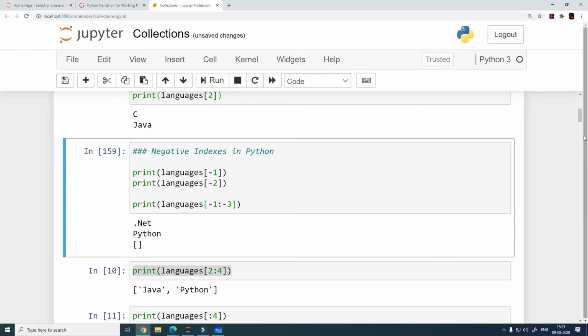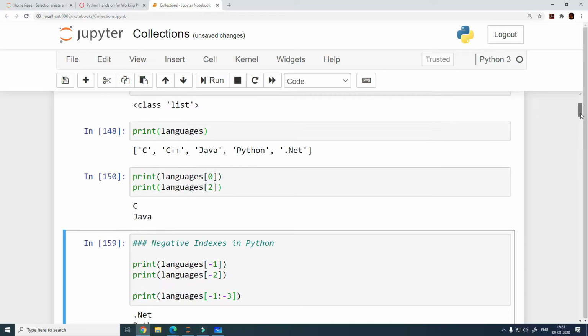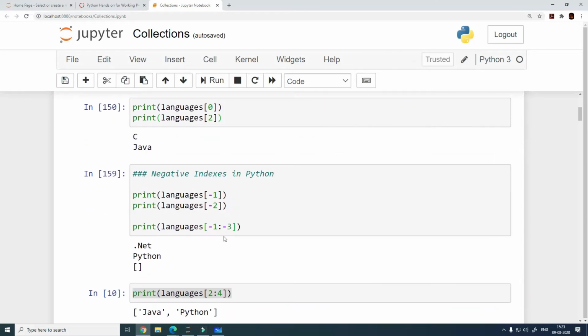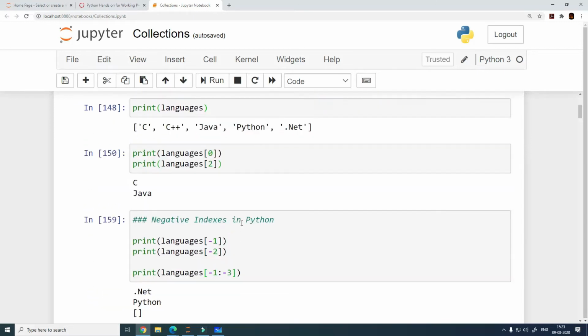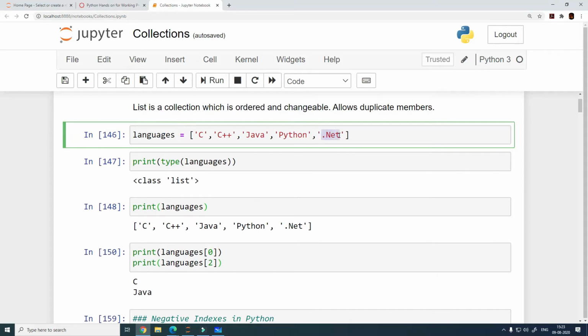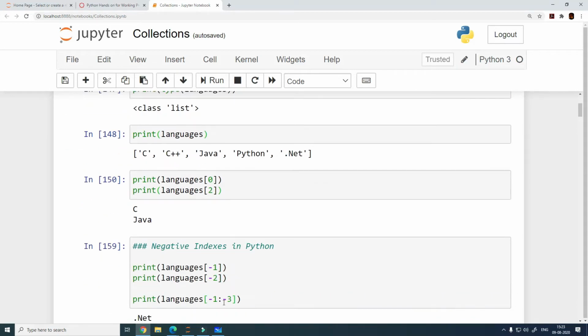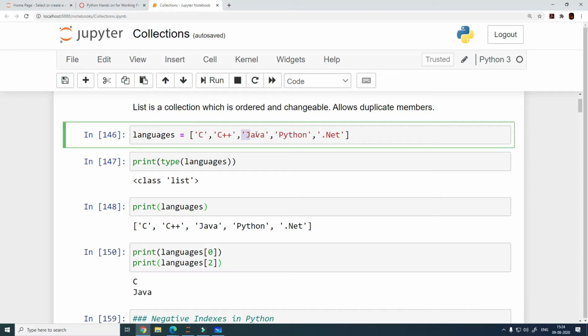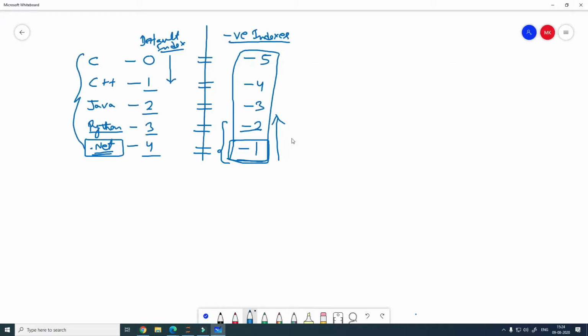So one issue which is very apparent here is that it is moving in the forward direction, right? And that is where the problem lies. It is starting from -1, which is .NET, and it is supposed to end at -3, which would be Java. But what is the direction where it is headed? It is always headed towards the positive direction by default.